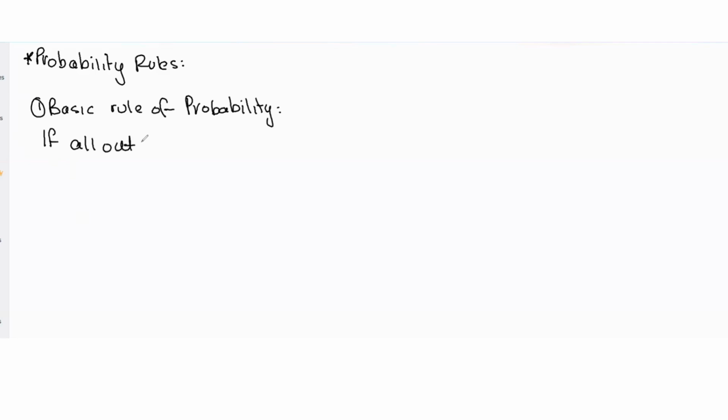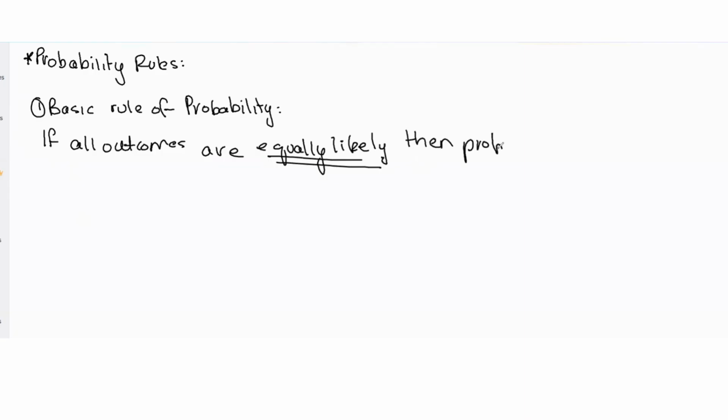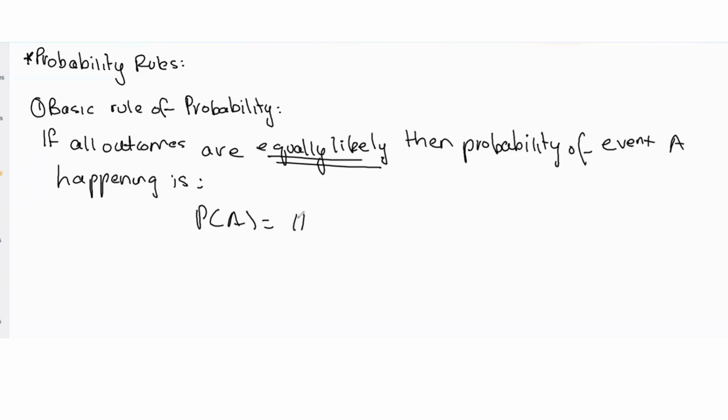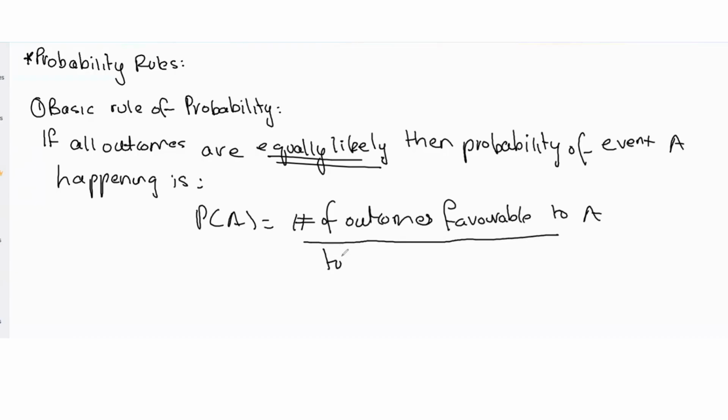The idea is that if all outcomes are equally likely, then the probability of event A happening, again the keyword here is all outcomes are equally likely, is: probability of A is the number of outcomes favorable to A divided by the total number of outcomes.